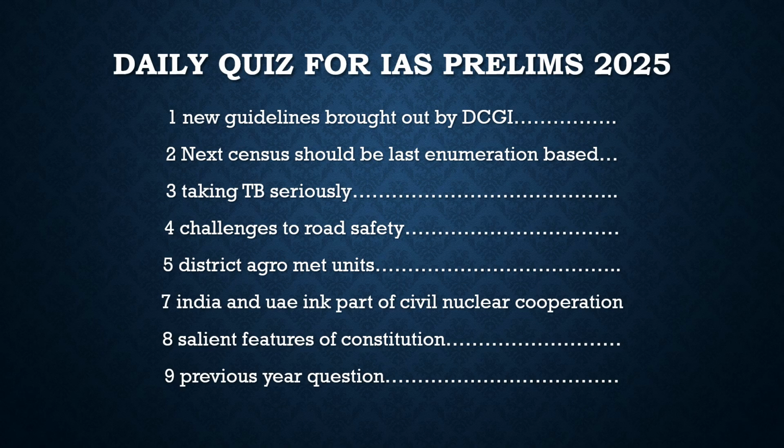So this is, in a nutshell, what was in the news: how the Drug Controller General of India had come up with new guidelines with respect to medicines. Another article in the news is about the next census. The next census should be last enumeration based. This article is about the opinion of the author.